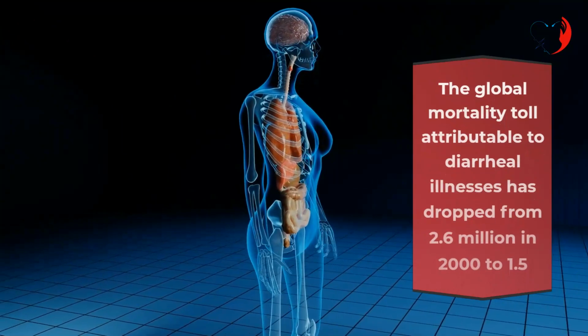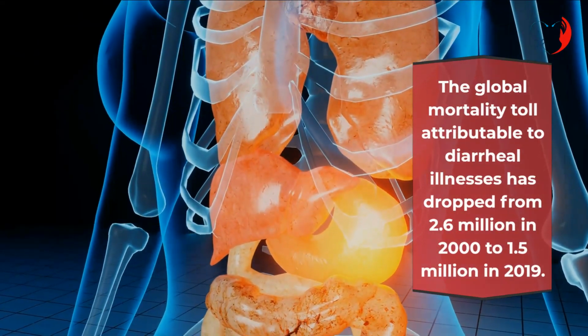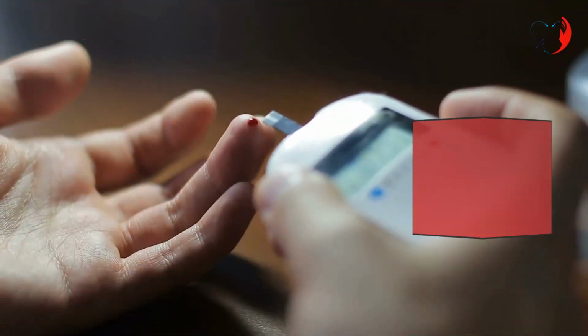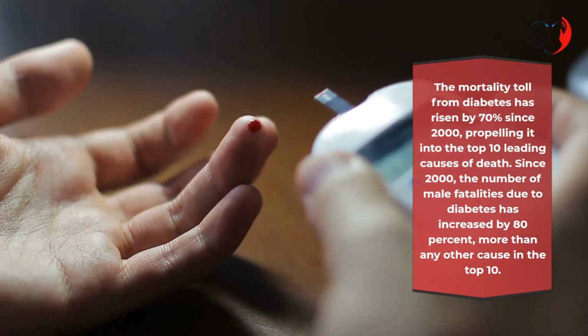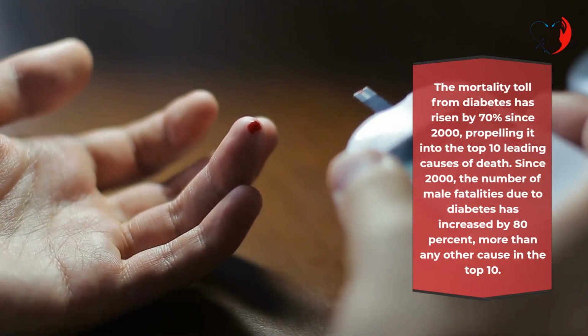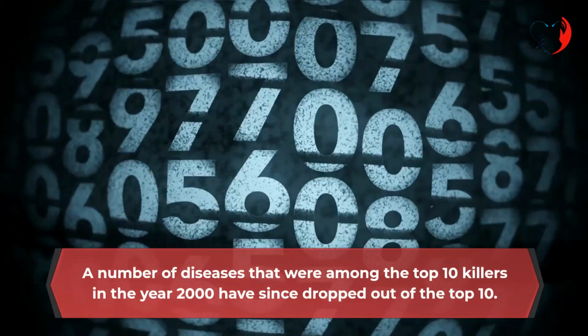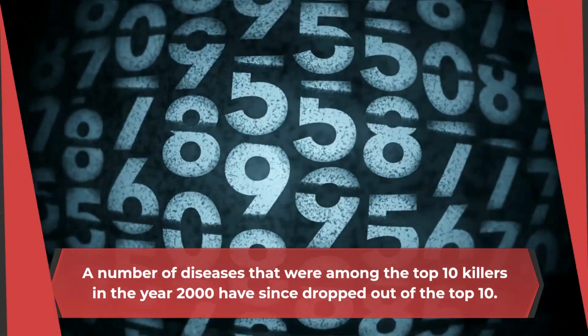The global mortality toll attributable to diarrheal illnesses has dropped from 2.6 million in 2000 to 1.5 million in 2019. The mortality toll from diabetes has risen by 70% since 2000, propelling it into the top 10 leading causes of death. Since 2000, the number of male fatalities due to diabetes has increased by 80%, more than any other cause in the top 10. A number of diseases that were among the top 10 killers in the year 2000 have since dropped out of the top 10.